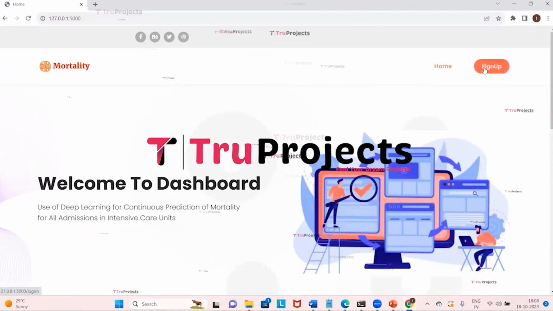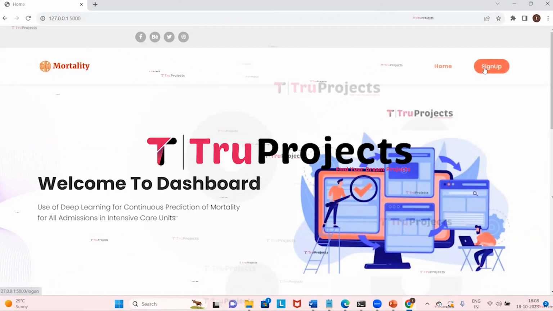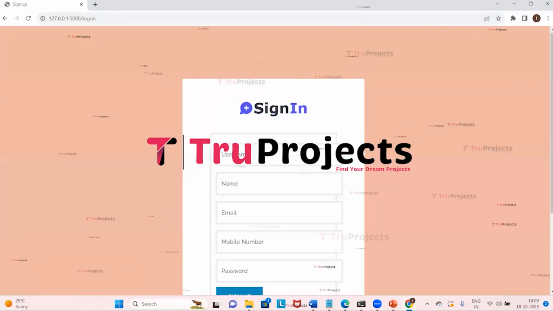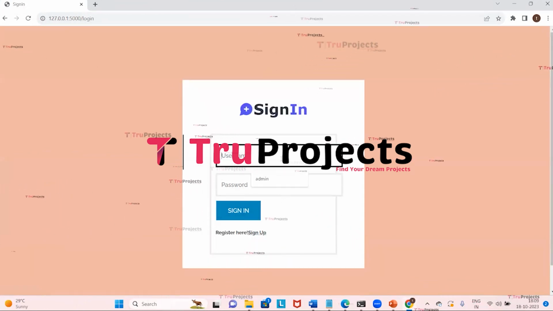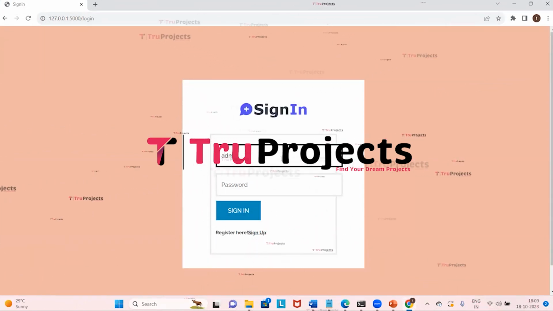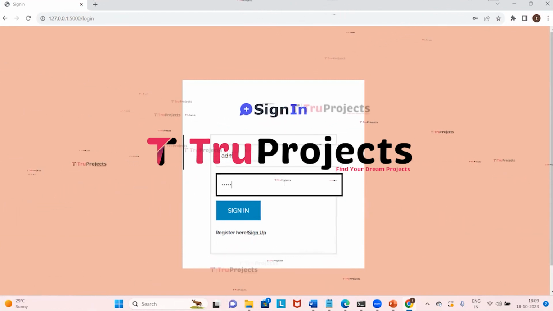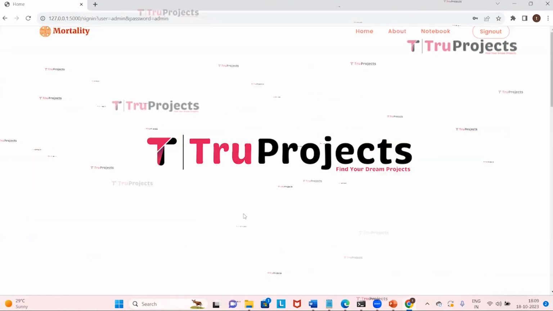Here we can see a sign up link. First we need to click on that. So I am clicking on it. Here we need to enter all the sign up details if we are signing up newly. I have already signed up and I have an account, so I'll directly click on sign in. Here we need to provide the username and the password. So I'm giving my username and password and then click on sign in.